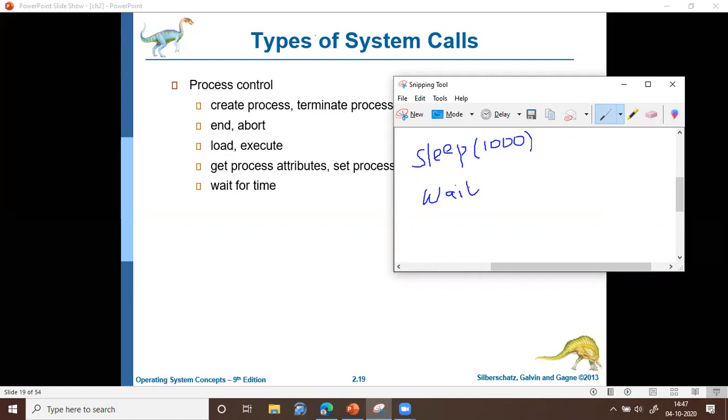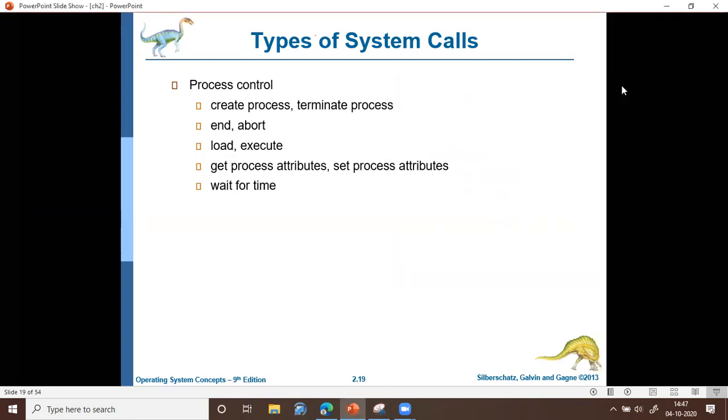Okay, so wait for, say, 2500, means it will wait for 2500 milliseconds, which is nothing but 2.5 seconds. The name may be either sleep or wait or whatever it may be, and that varies from operating system to operating system. But basically, at some instances you may want the process to halt temporarily, and that can be done by using this particular system call, which is to wait for a given time.